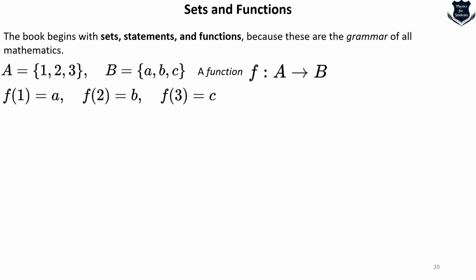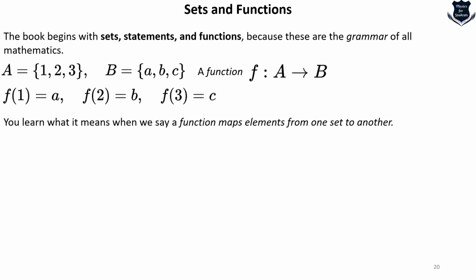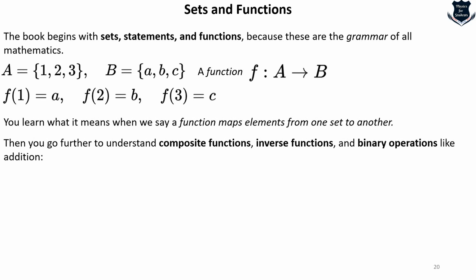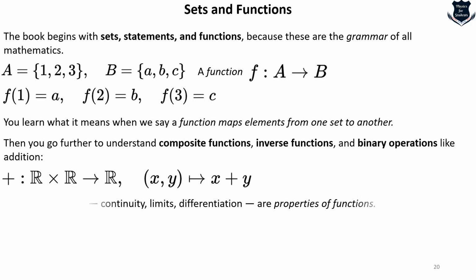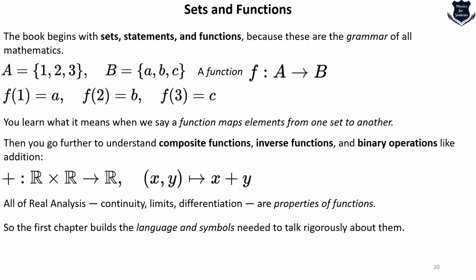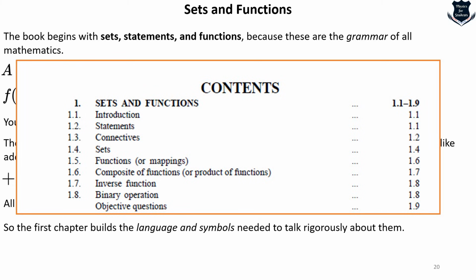So here you can see I've just taken screenshots of a few of the topics, what we mean by sets, functions, etc. So you go ahead and understand what is a composite function, inverse functions, and binary operators, symbols like this. All of real analysis, continuity, limits, differentiation are properties of functions. So the first chapter actually builds the language of symbols, and you need to understand that. This is a screenshot of 1.1 to 1.9.